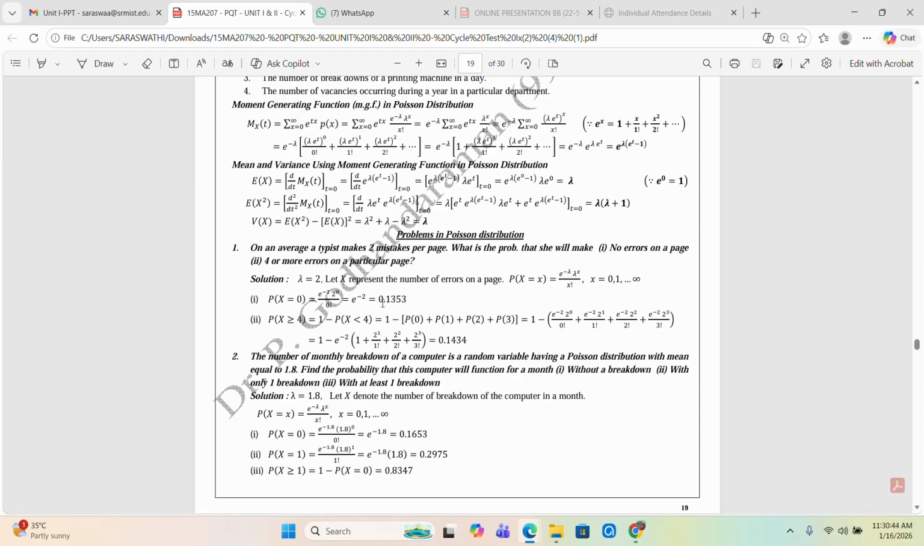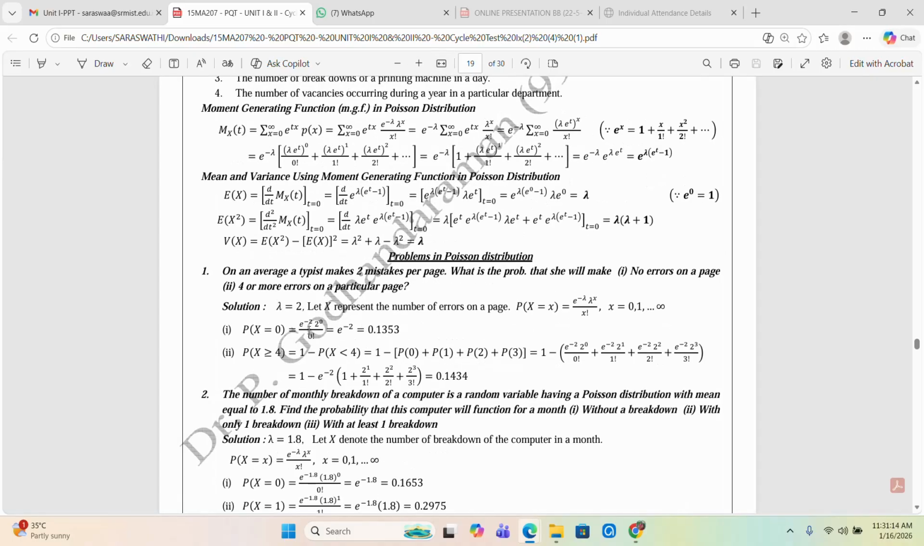Let x represent the number of errors on a page. Now, the formula for the Poisson distribution: P of x is equal to e power minus lambda, lambda power x by x factorial, where x is equal to 0, 1, 2, 3, and so on up to infinity. Now the first question, no errors on a page, so x is equal to 0. For x equal to 0, substitute lambda equal to 2: e power minus 2 into 2 power 0 by 0 factorial.